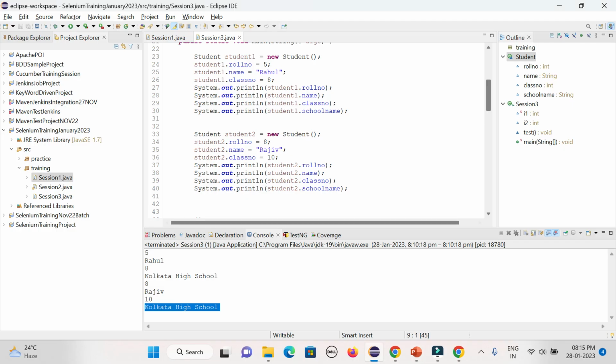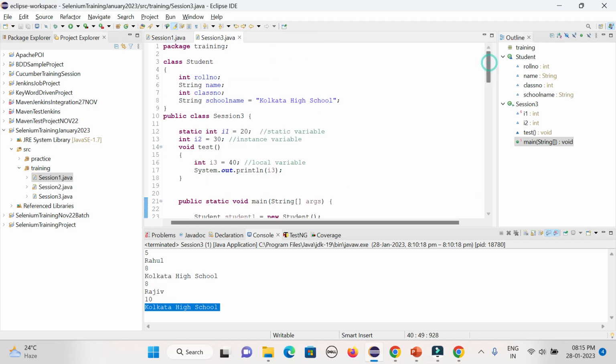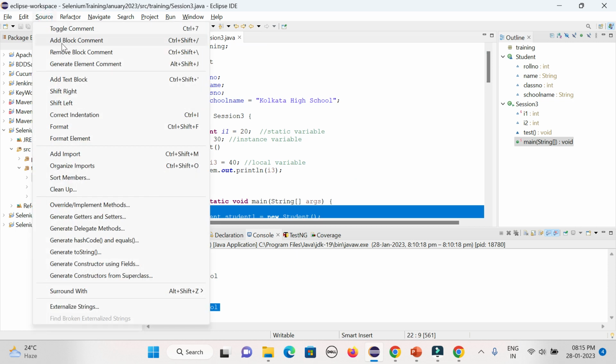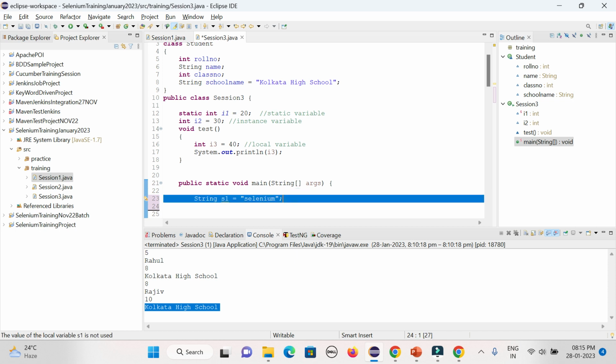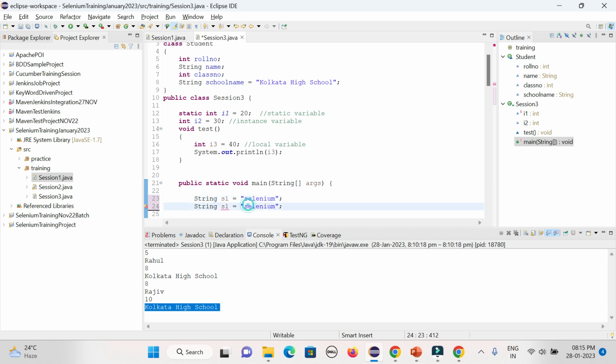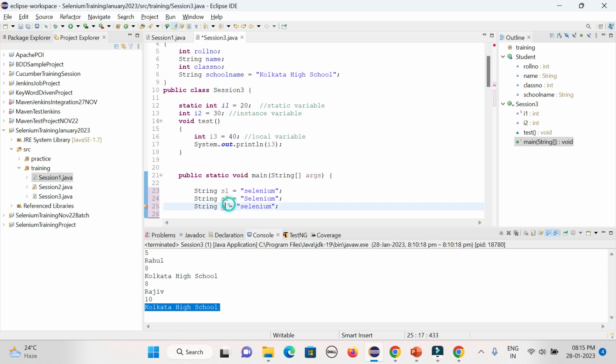Let's define a couple of strings here first. In case a string is not having any value, you can define it that way, null.